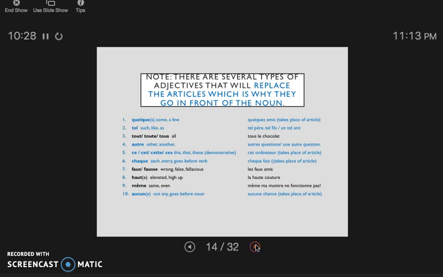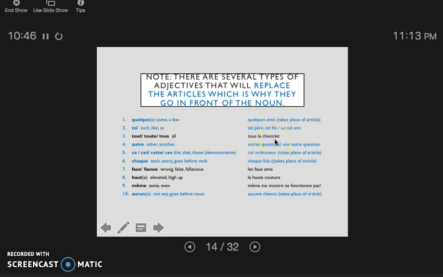There are other adjectives that will do the same thing. They are replacing the article, and thus these are adjectives that will go in front of the noun. Like quelques, for example, quelques amis. Tel, tel père, tel fils, meaning like father, like son.